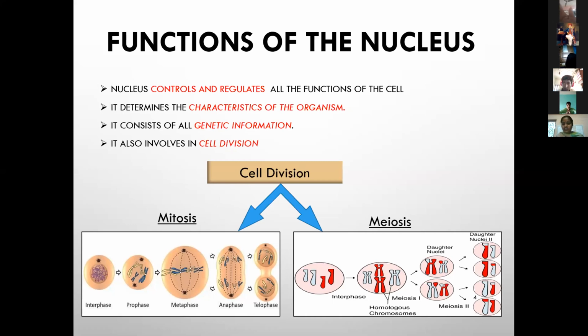Cell division is divided into two types. Number one is mitosis and number two is meiosis. Mitosis means a parent cell divides into two daughter cells. And meiosis means a parent cell divides to reduce the chromosome number.